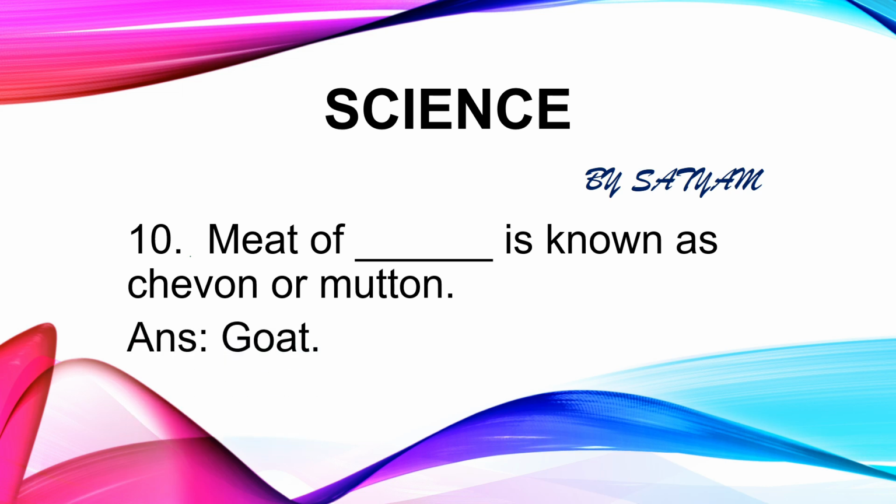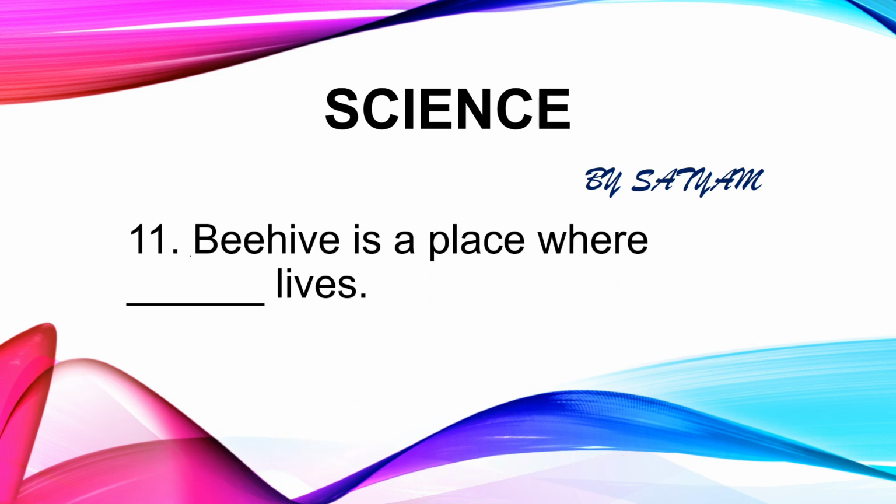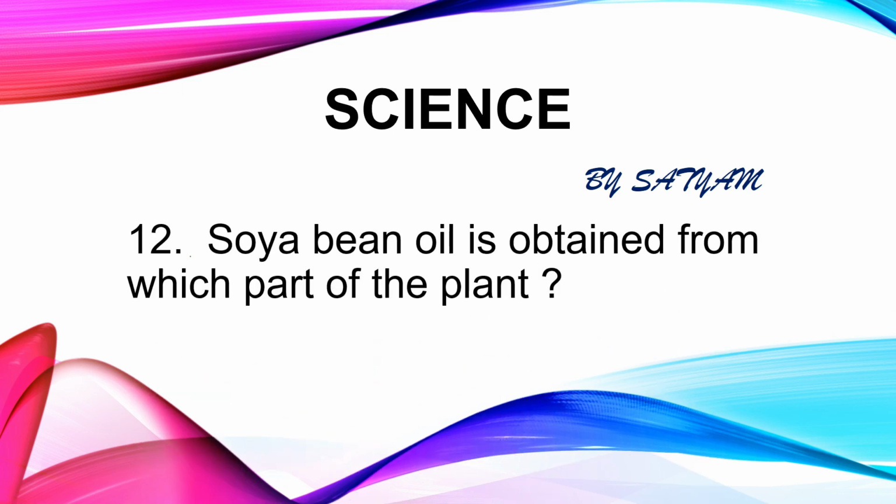The next question is, meat of dash is known as chevon or mutton. The answer is goat. Meat of cow is called beef, deer's meat is known as venison and chicken meat is known as chicken. The next question is, beehive is the place where dash lives. The answer is bees. A bee's hive is a densely packed group of hexagon cells made of beeswax. The next question is, soybean oil is obtained from which part of the plant? The answer is seeds. Soybean oil is an incredibly versatile oil that can be used for frying, baking and roasting.